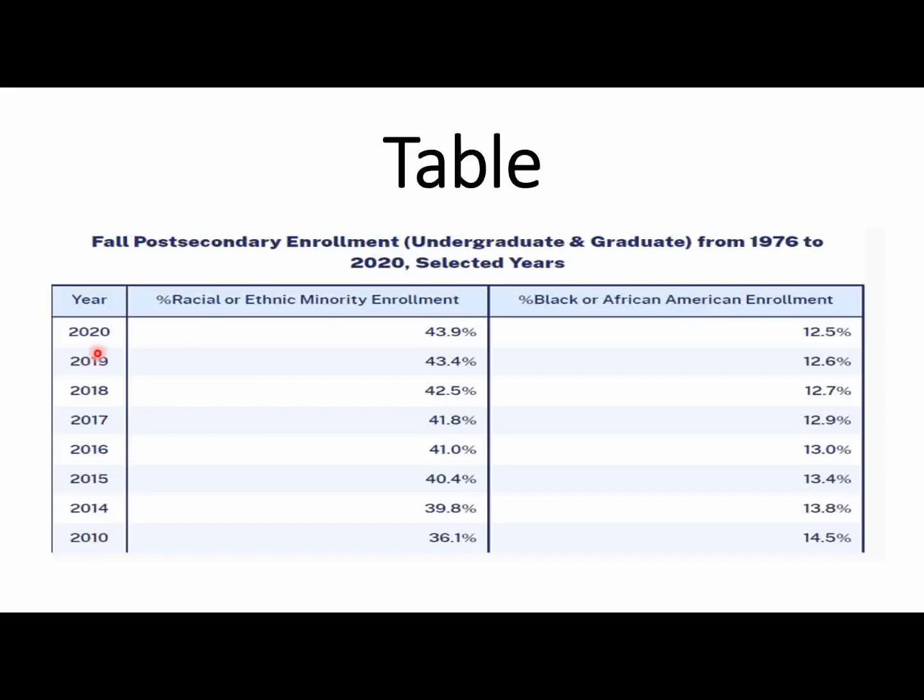Additionally, it compares the data for the different years for the ethnic minority enrollment and the African American enrollment. The highest value is represented by 43.9% in 2020, and the lowest value is represented by 36.1% in 2010 for the percentage racial or ethnic minority enrollment. So you can say that overall the image provides information about post-secondary enrollment from 1976 to 2020.